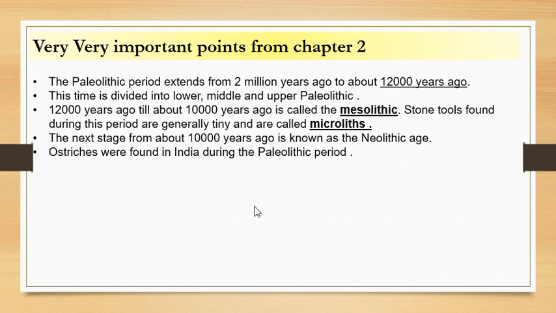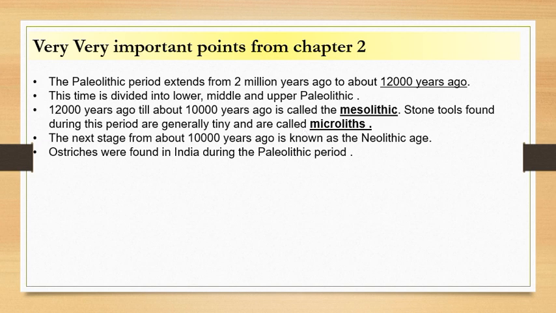Okay. Then apart from Mesolithic, moving on to another stage, that is called the Neolithic age. Neolithic is the new stone age. Okay, so that is the latest of all three, and it starts from about 10,000 years ago, and it lasts till about 6,000 BC.